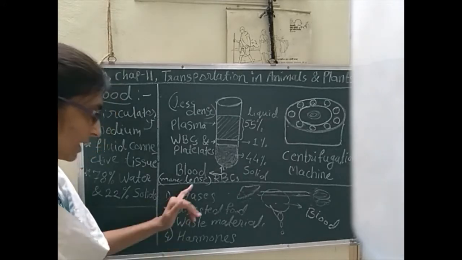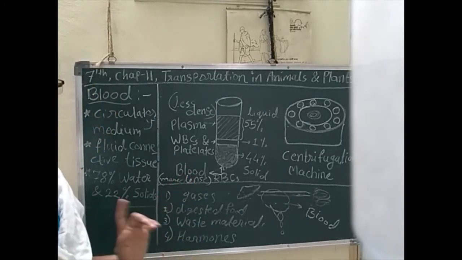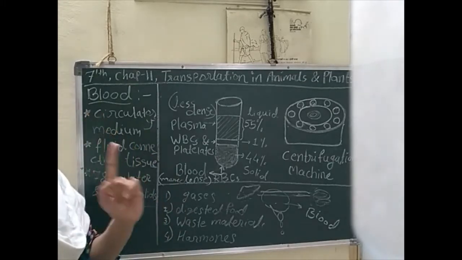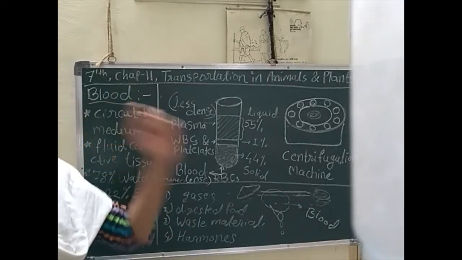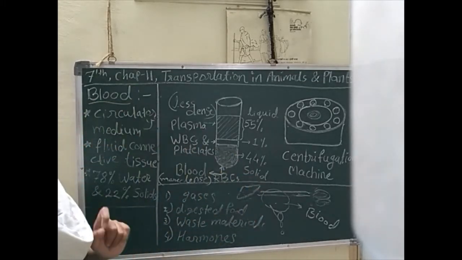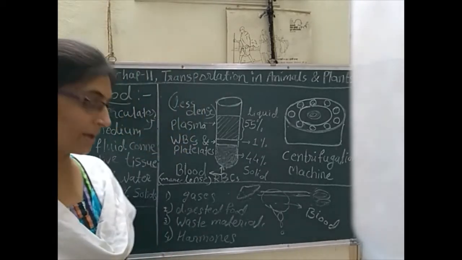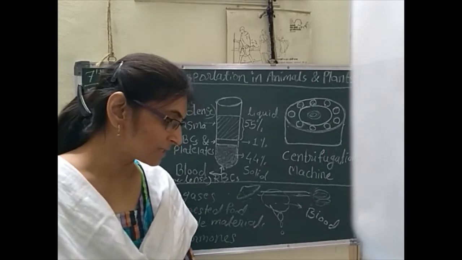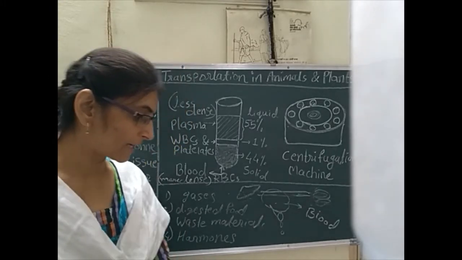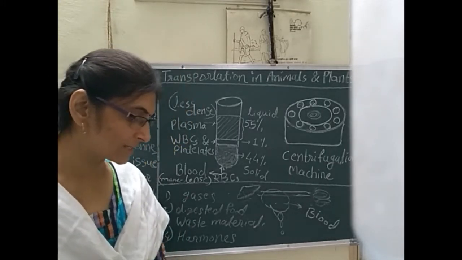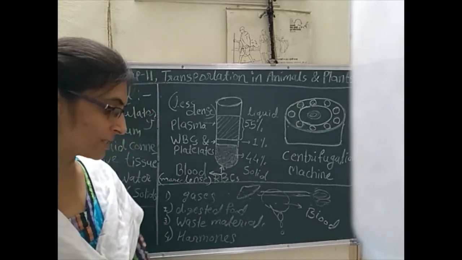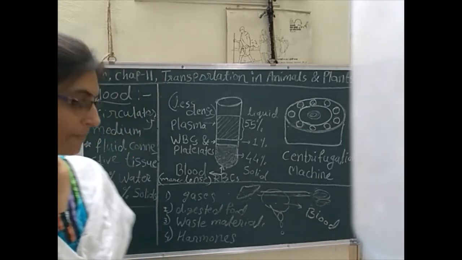We have to carry or transport them from one part of the body to another part. So the blood is the connectivity medium. It connects different systems of the body by transporting gases, digested food, hormones and waste materials to different body parts.